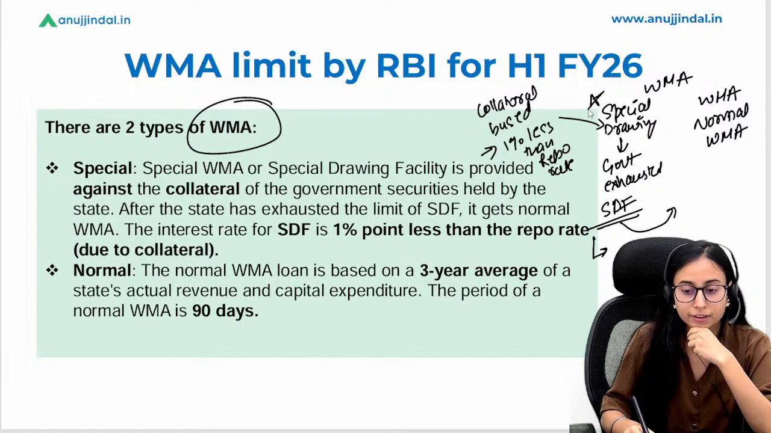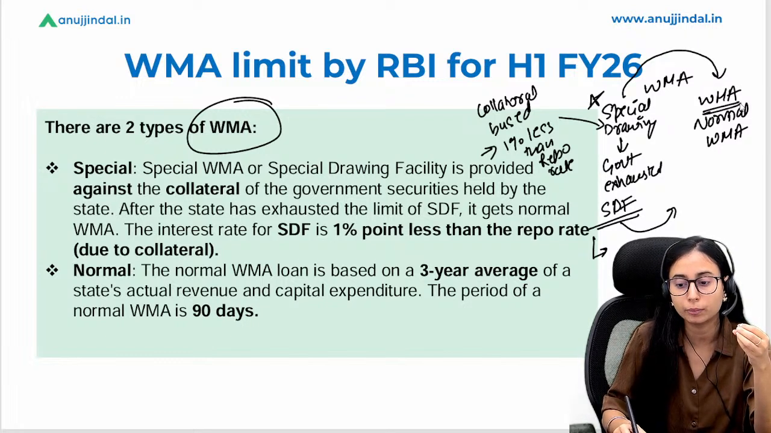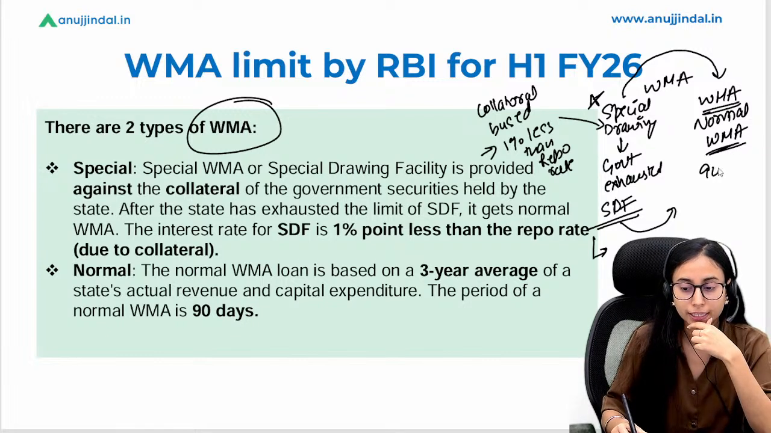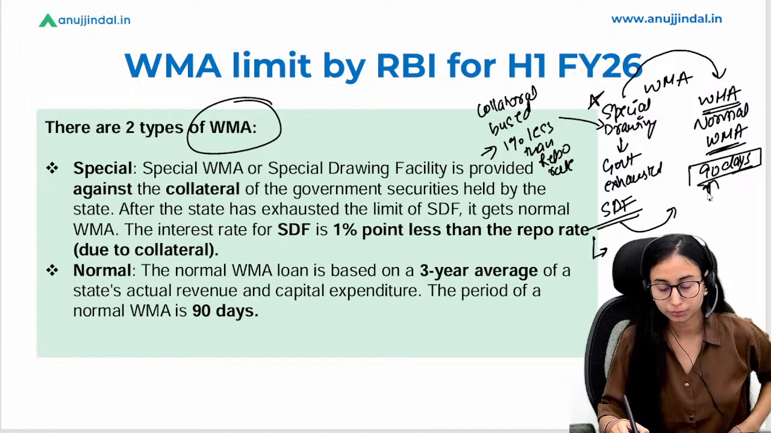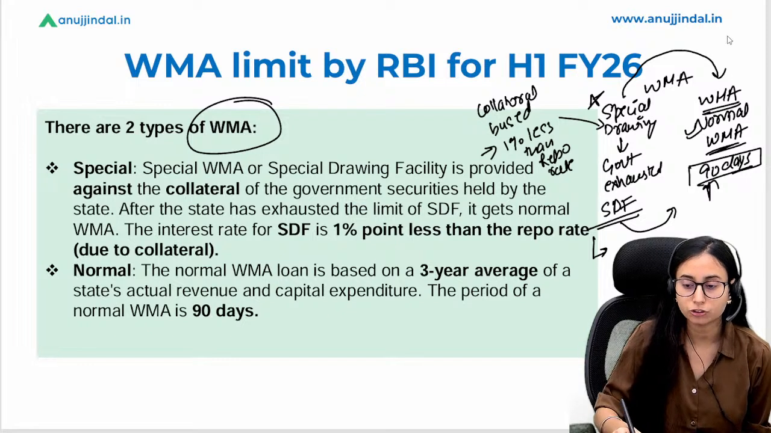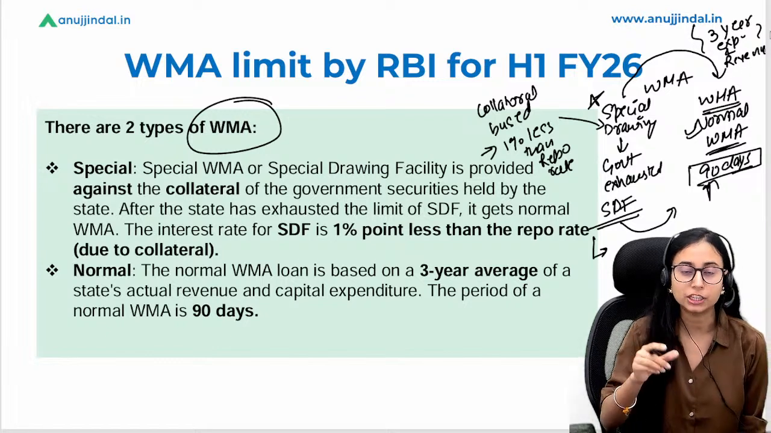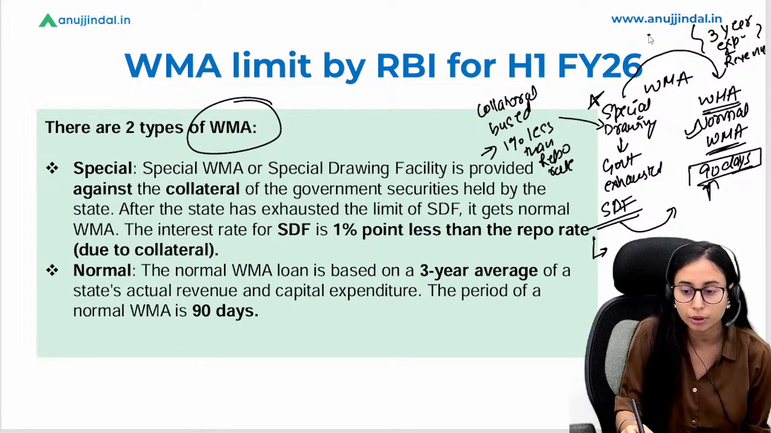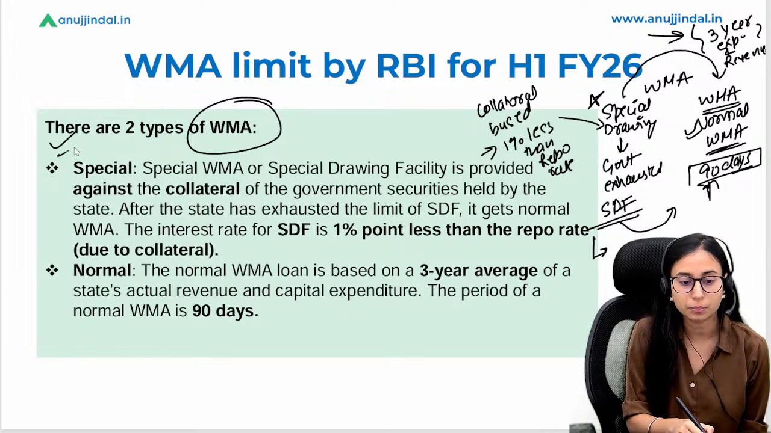So once this SDF is being exhausted, the government can go to the WMA, the normal WMA, wherein within 90 days they have to return the money. Okay, and it is being charged. It is decided based on the last 3-year expenditure and revenue of the government. So based on the last 3-year expenditure and the revenue of the government, this WMA limit is being decided by the RBI and the government together. So the same is being written here.